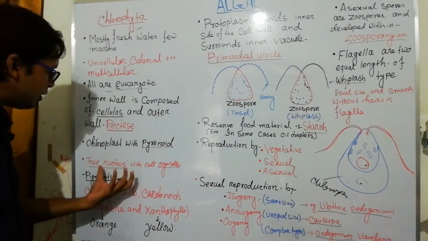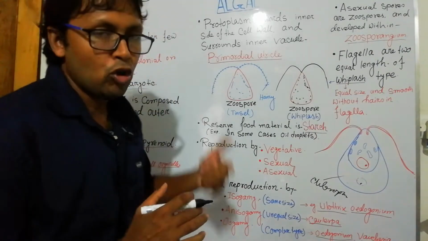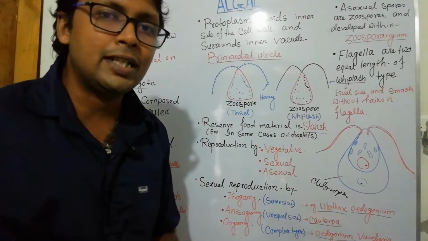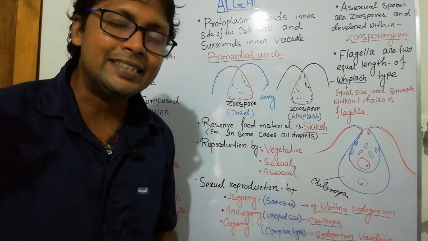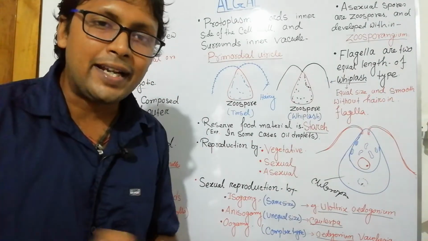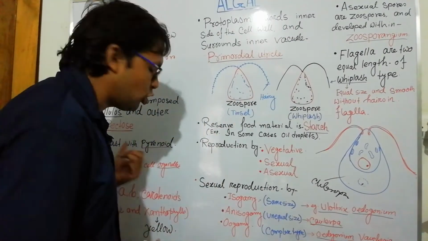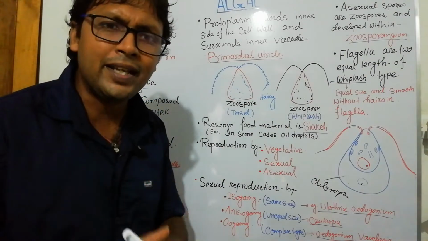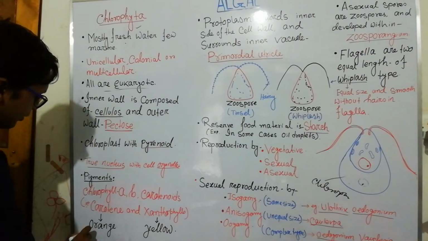Now, true nucleus with organelles. I have mentioned the pigments. The whole Chlorophyta division has chlorophyll A and chlorophyll B with carotene and xanthophylls. Carotene and xanthophylls are known as carotenoids. Carotene is an orange pigment and xanthophyll is a yellow pigment, but these are masked by chlorophyll A and B, mainly chlorophyll B, which is overexpressed. So that is why the green color is developed.